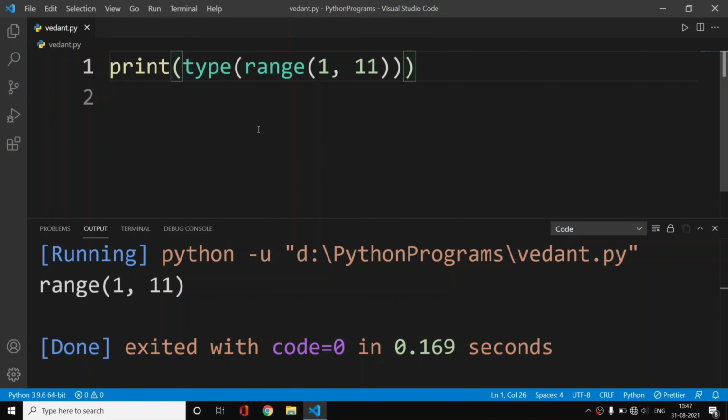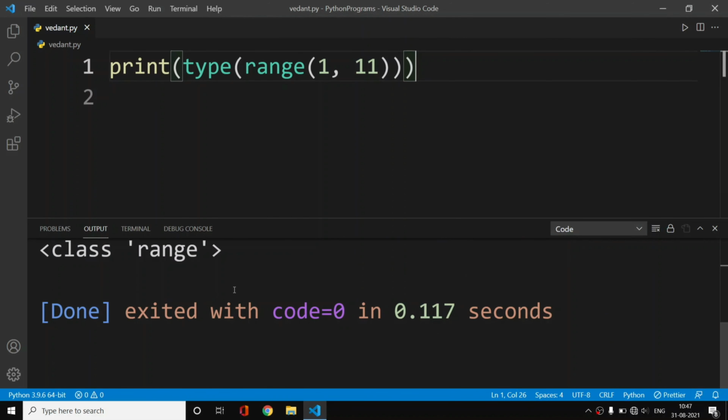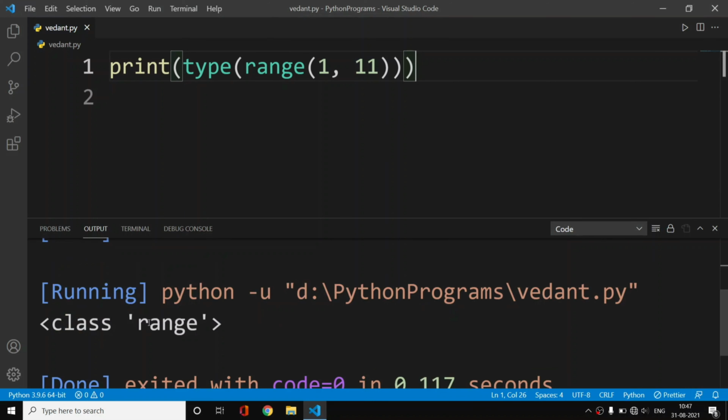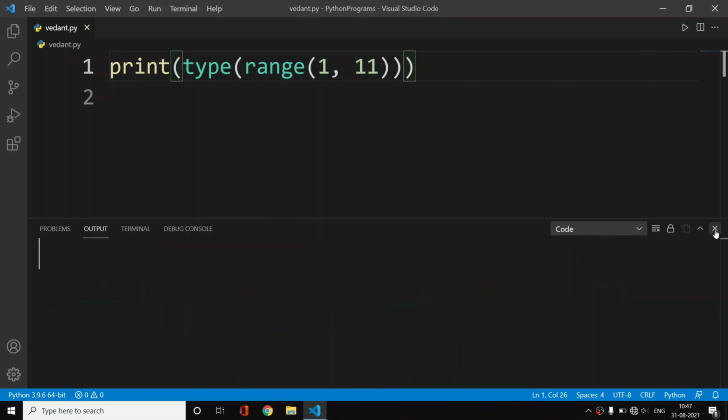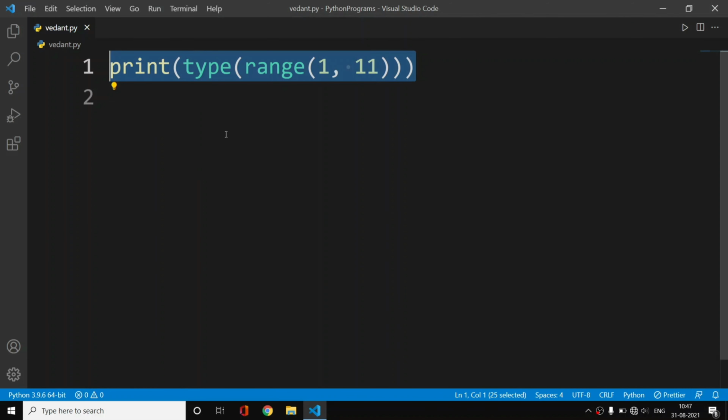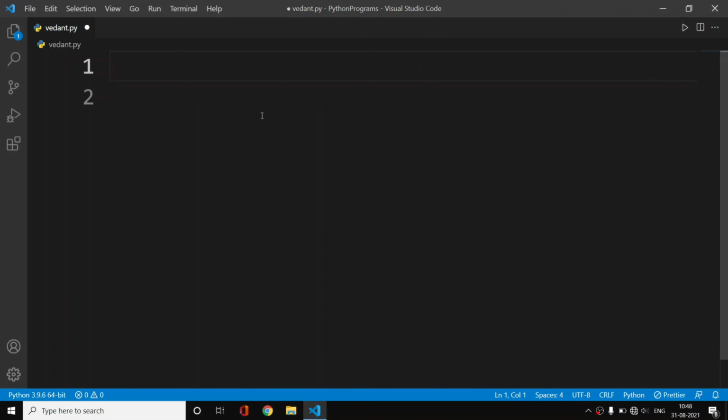Okay, so the type of this range function is class range. Just ignore this class, but as we saw with the data types, we have class str, class int. Just like that, the type of this function is range. It is a built-in function in Python. What it will do is generate the numbers from 1 to 11, but to access them we should use loops.